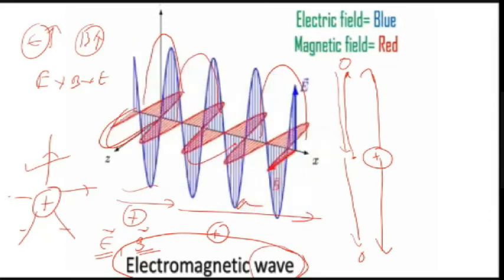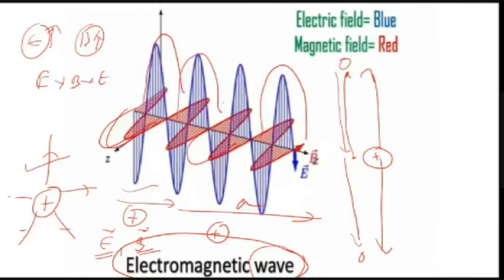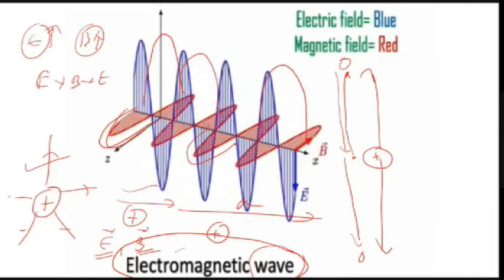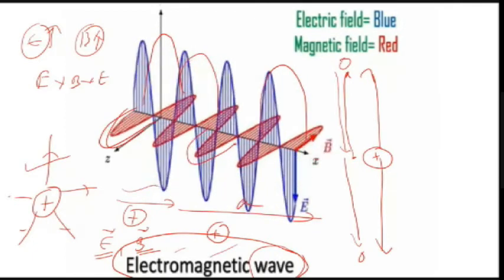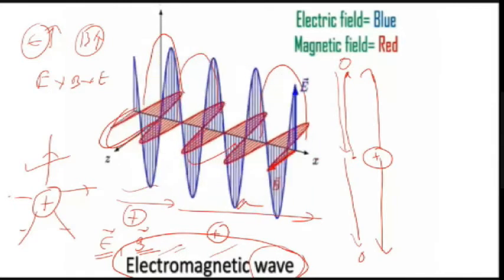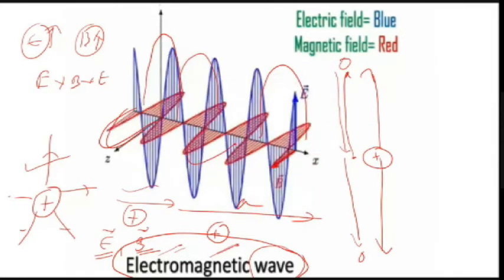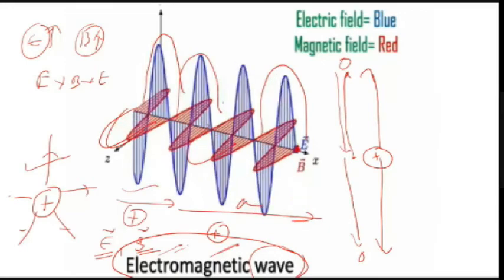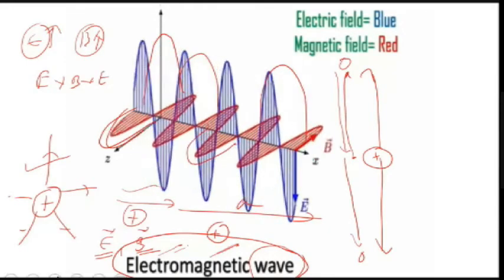Wave, anything, some quantity is oscillating. What is oscillating here? Both electric field and magnetic fields are oscillating. Why both? Because time varying electric field produces magnetic field, time varying magnetic field produces electric field. They are mutually producing each other. Hope this much is clear. So let's see what is electromagnetic wave.